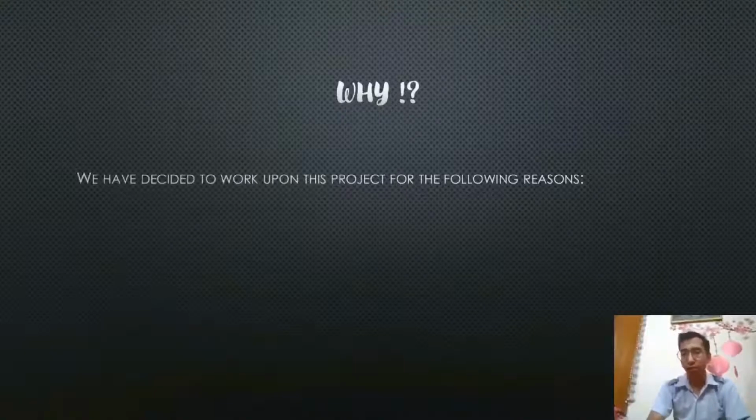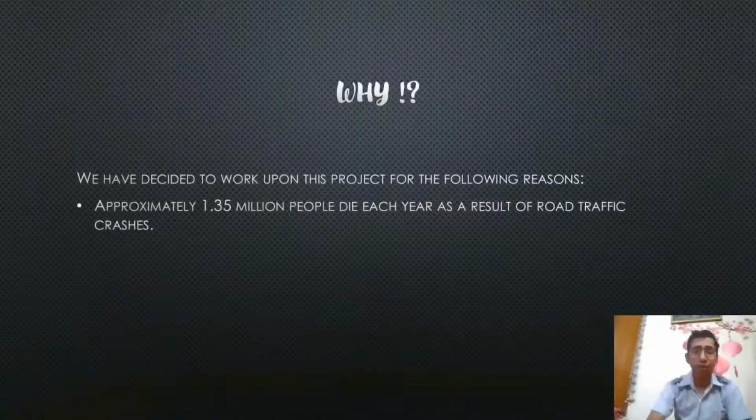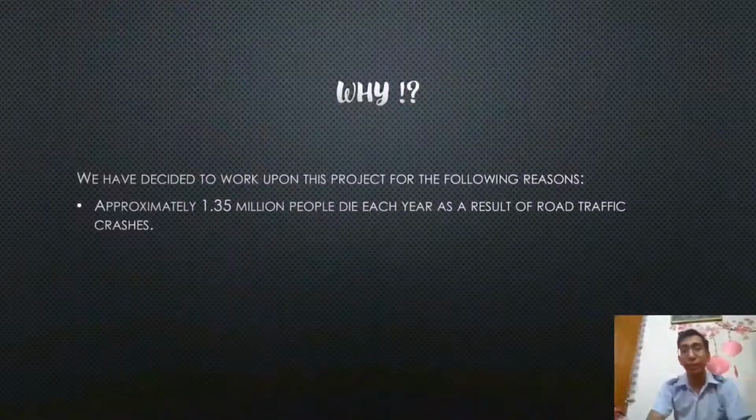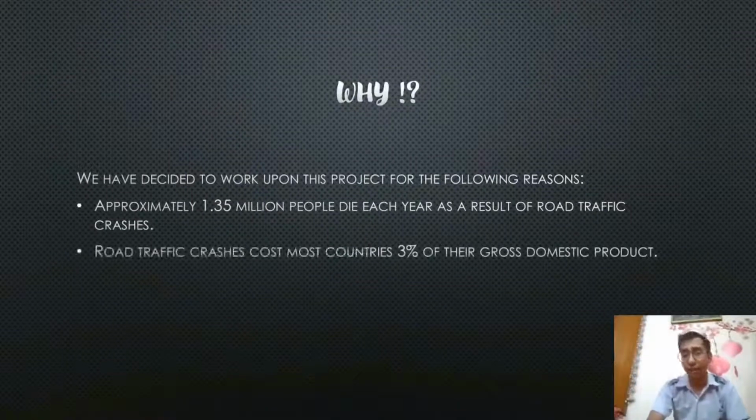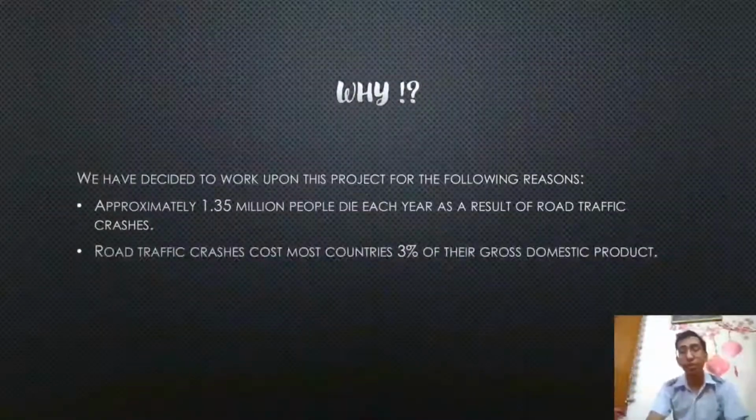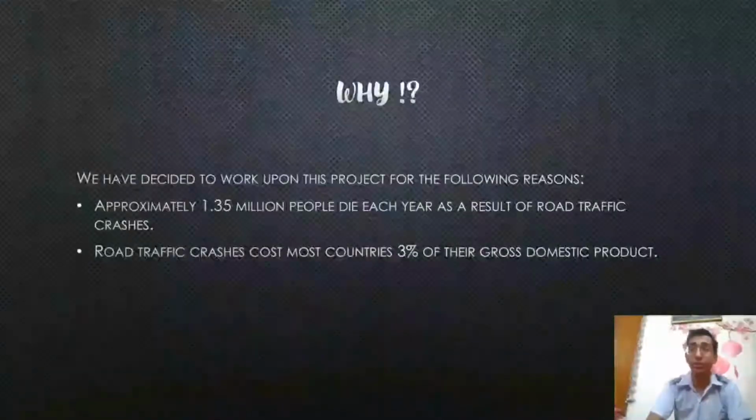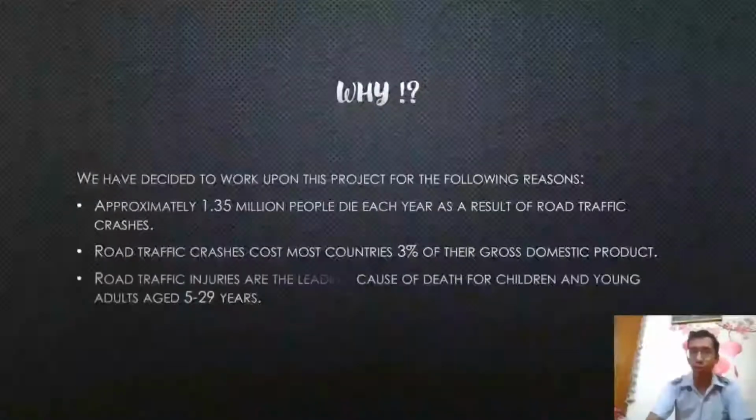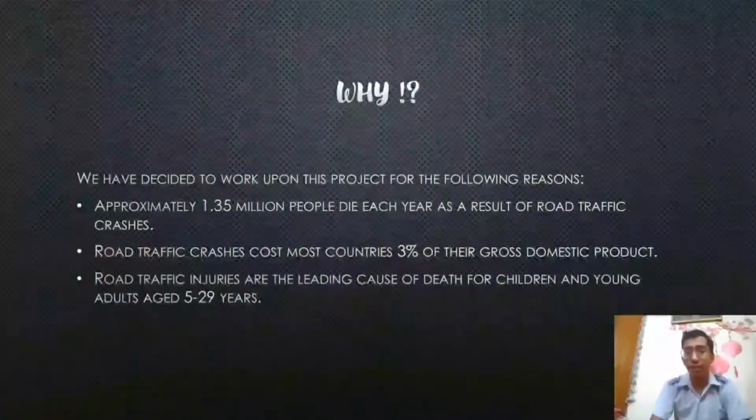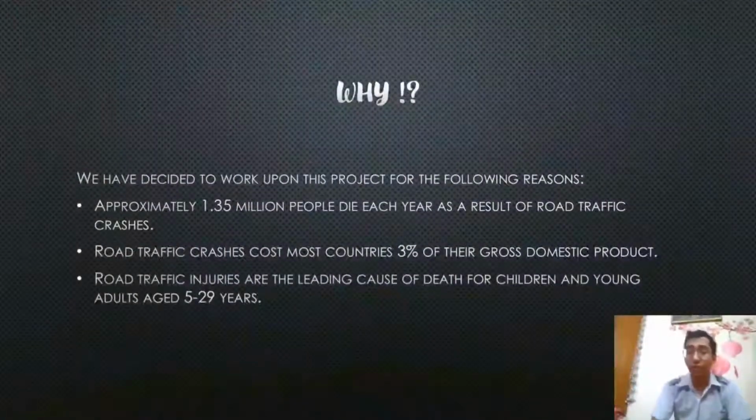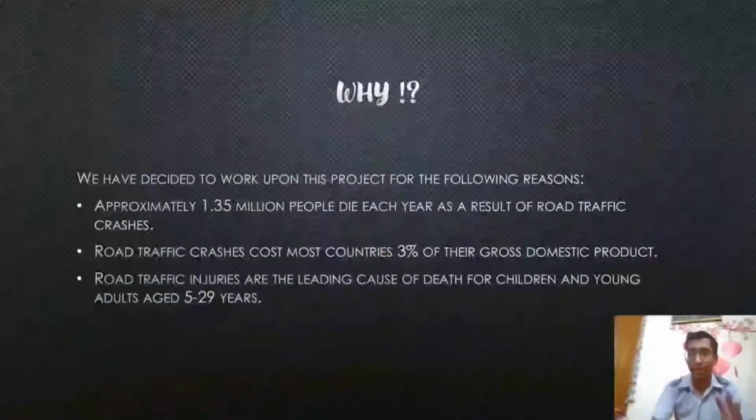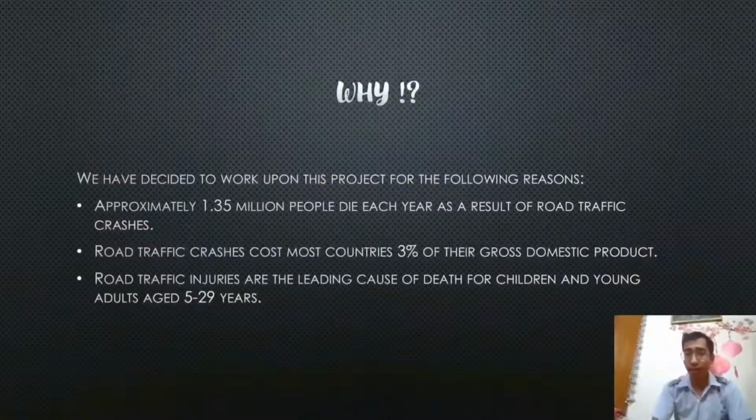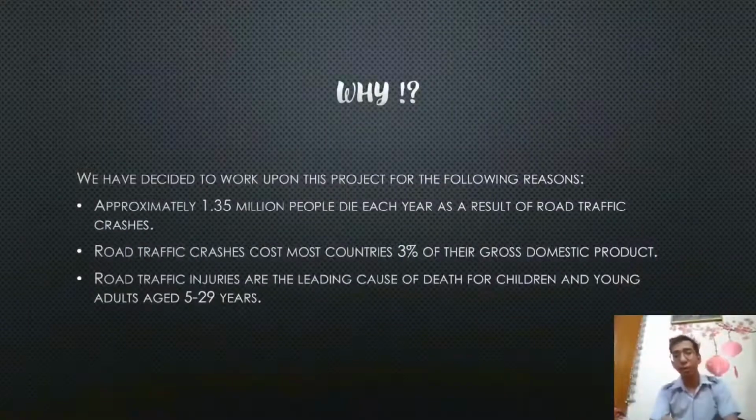So for this question, I have 3 pointers. First, approximately 1.35 million people die each year as a result of road traffic crashes. The second reason is that road traffic crashes cost most countries 3% of their gross domestic product, also known as GDP. Road traffic injuries are the leading cause of death for children and young adults aged 5 to 29 years. So the 3 key points are loss of money, loss of people, loss of building blocks of the nation.